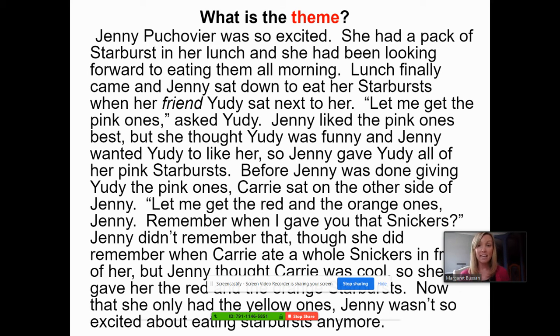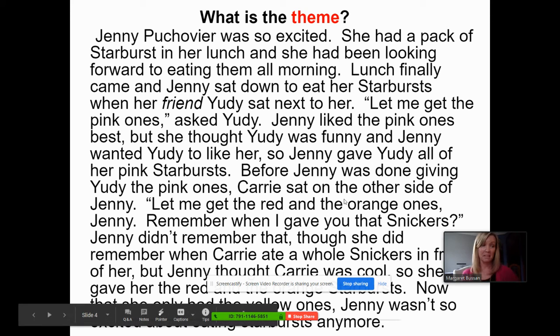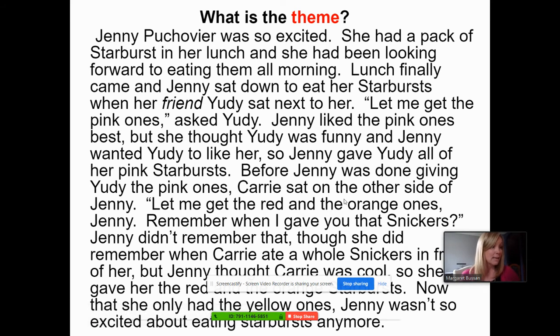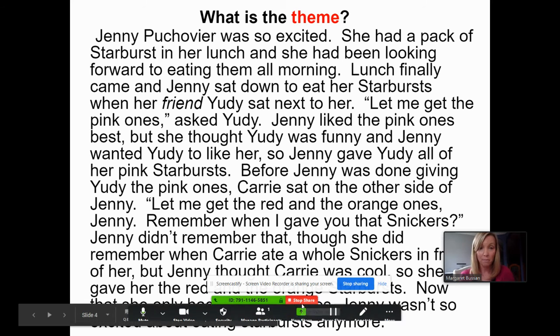Before Jenny was done giving Yudi the pink ones, Carrie sat down on the other side. "Let me have the red and the orange ones, Jenny. Remember when I gave you that Snickers?" Jenny didn't remember that. Carrie ate a whole Snickers in front of her once, but Jenny thought Carrie was cool, so she gave her the red and the orange Starbursts. Now she only had the yellow ones left. Jenny wasn't so excited about eating Starbursts anymore.